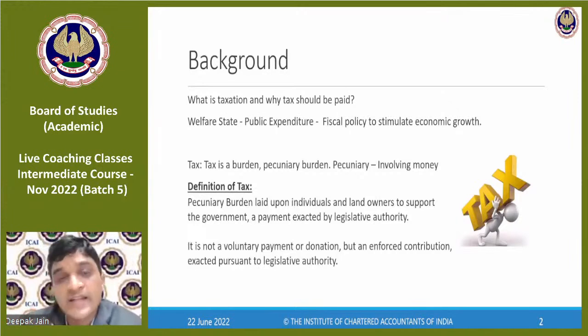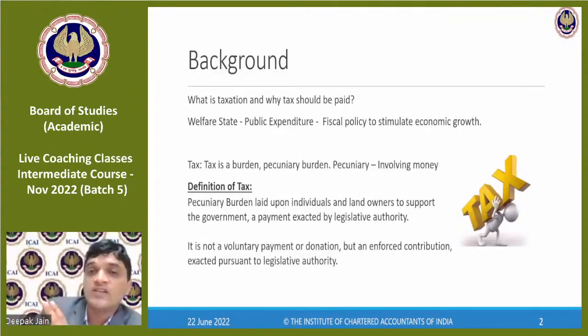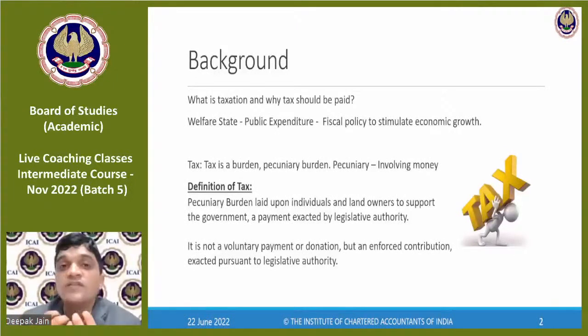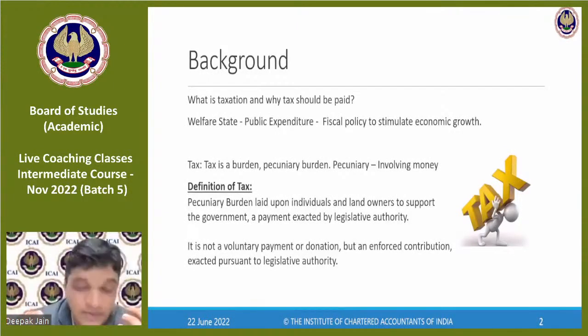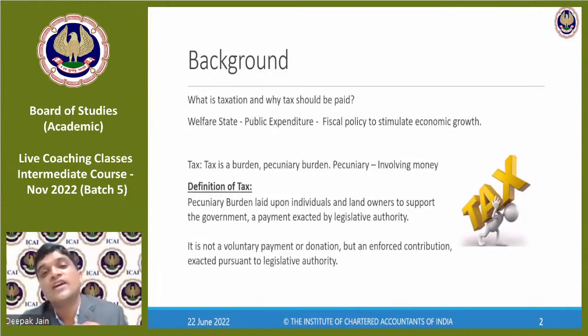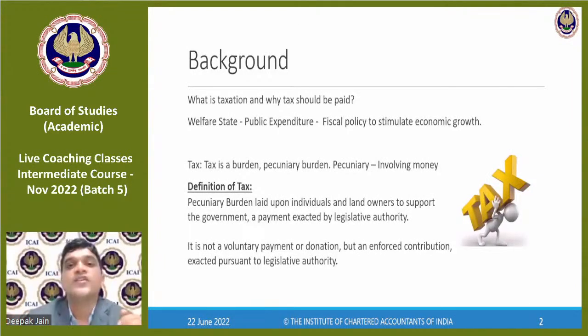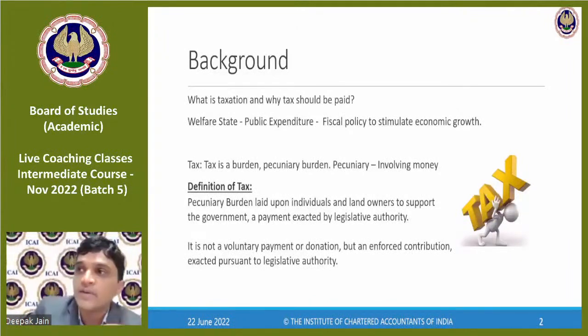So the government steps in and says, okay, we are a country and we will have public expenditure, right? We are a welfare state. What does the preamble of the constitution say? India is a sovereign, socialist, secular, democratic republic, right? So when we elect somebody, the base is set in the constitution, wherein the constitution says that India is a union of states and it consists of these many states and union territories. And it is headed by the government.